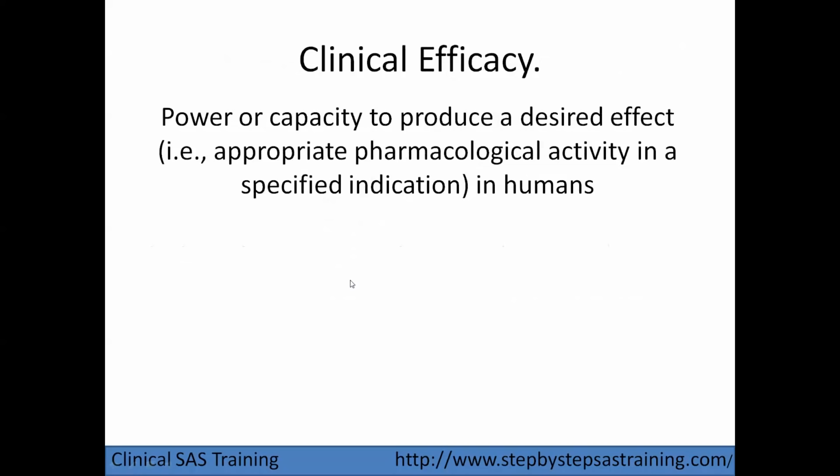Next term is clinical efficacy. There are two important terms, safety and efficacy. Safety talks about the subjects, how the subject is performing during the clinical studies, and of course after the clinical study. And efficacy is how, and to what level, the subject got benefited by taking the medication.